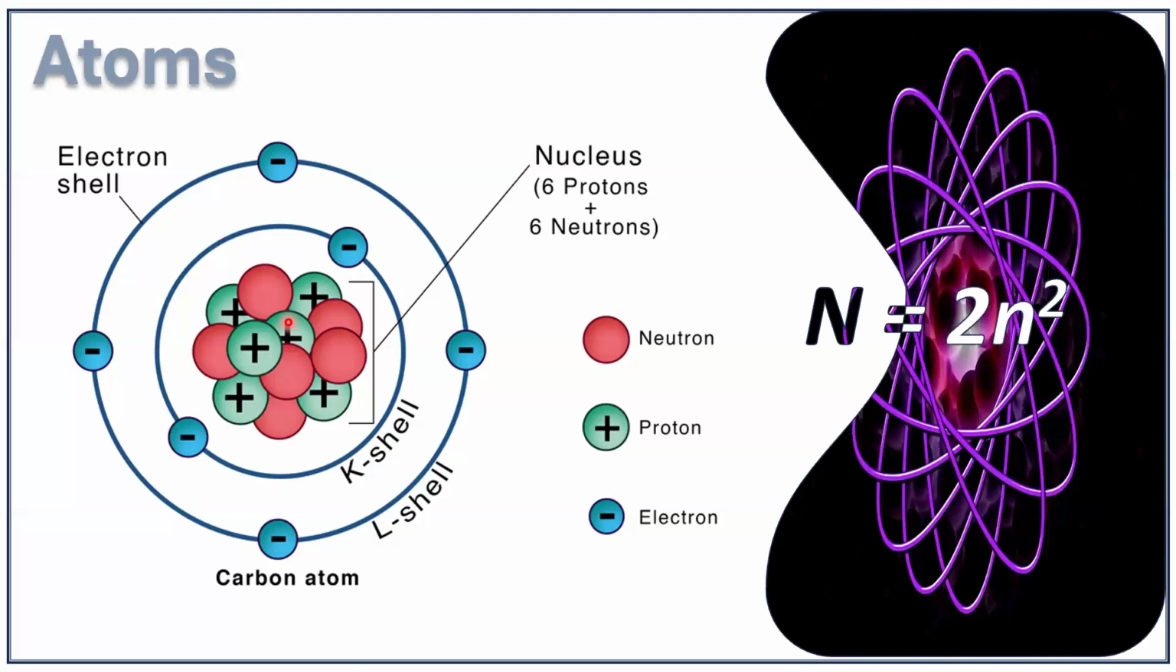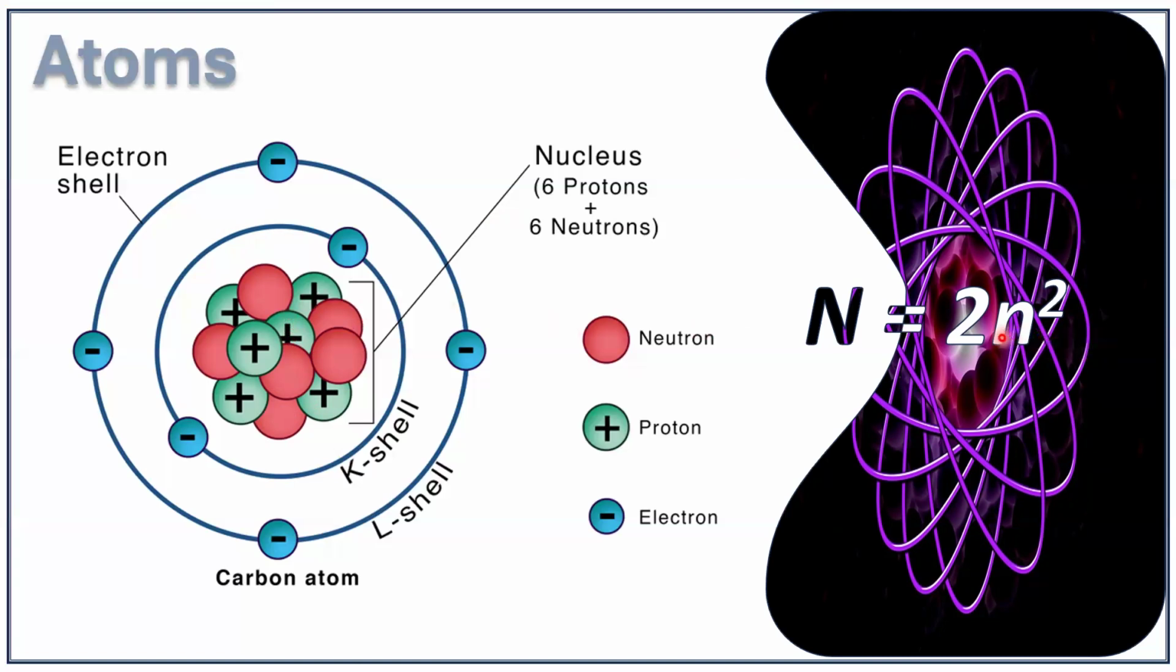And as I already said, the number of electrons that can be accommodated in a shell or an orbit is given by the formula 2n squared, where small n indicates the number of the shell. For the first shell, n will be 1, second shell, n will be 2, third shell, n will be 3, and so on. So using this formula, we can calculate the maximum number of electrons that can be accommodated in each shell.